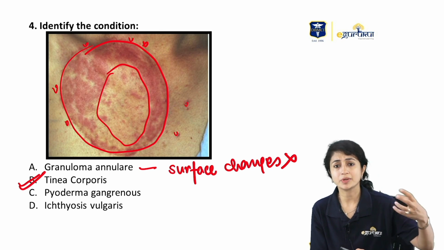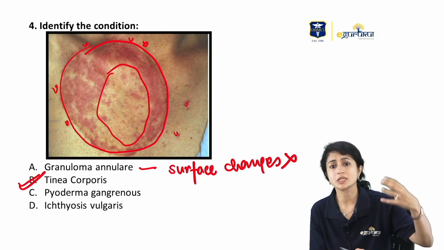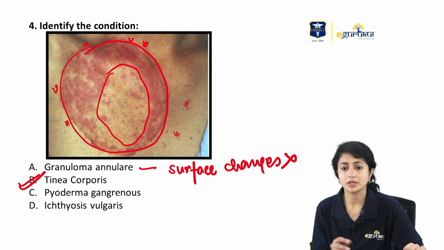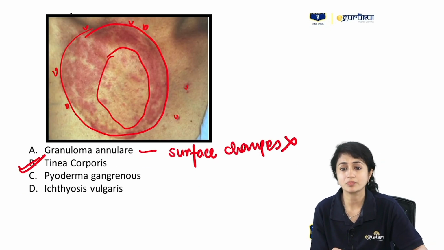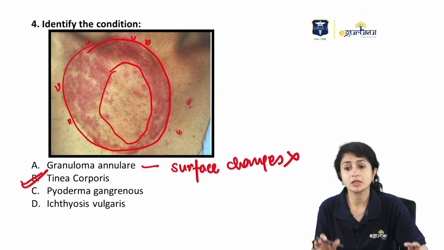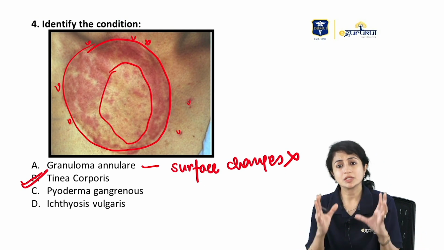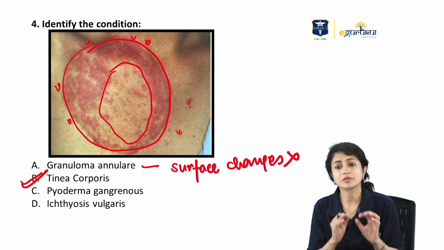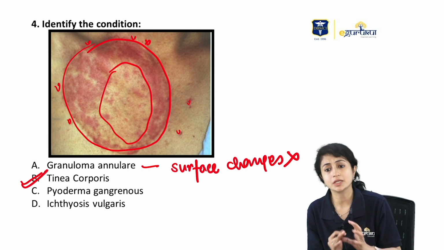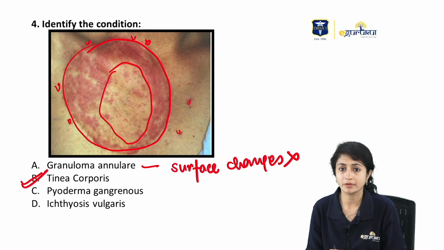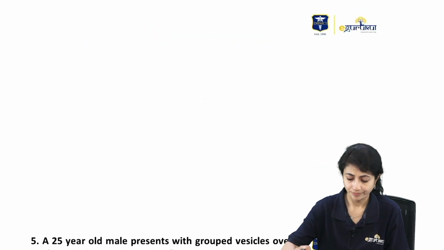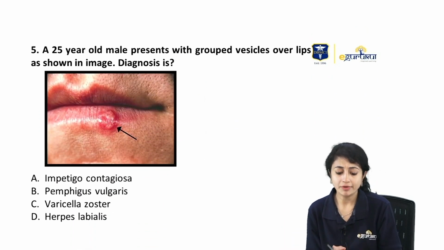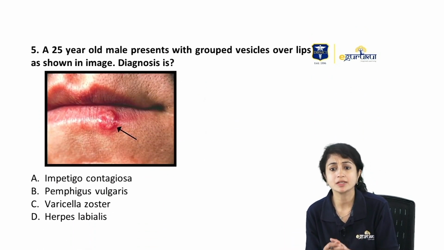Pyoderma gangrenosum presents with a necrotic ulcer. Ichthyosis vulgaris does not present like this. So this is a typical lesion of tinea, which presents with an annular lesion showing central clearing with erythema, scaling, and peripheral activity.